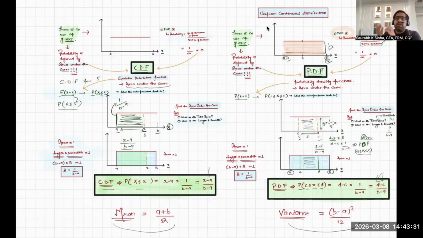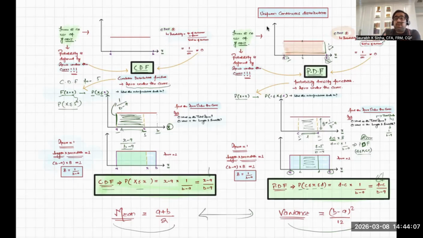Because the mean and variance are required for all the distributions, whether you talk about discrete, binomial distribution, Poisson distribution. We discussed mean and variance in all the distributions. Now here I'm giving you the formula of mean, that is a plus b by 2, and variance formula is b minus a whole square upon 12. So I'm repeating, the mean formula for uniform continuous distribution is a plus b by 2, and the variance formula is b minus a square upon 12.